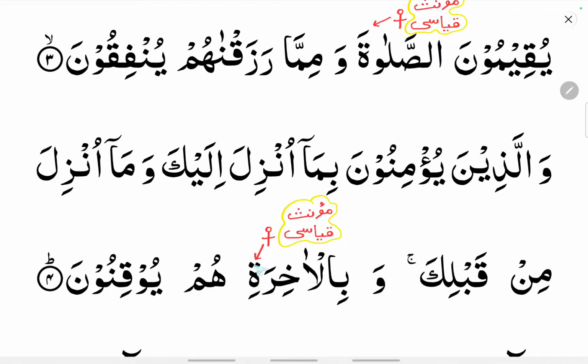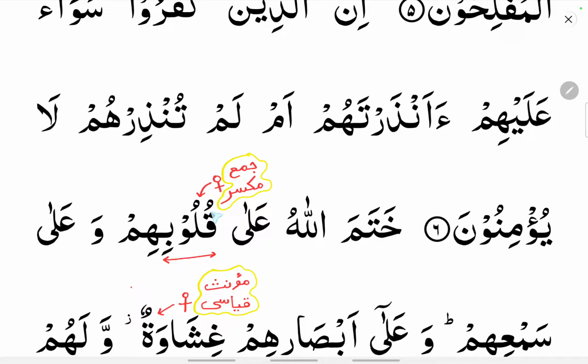Bil akhirati, you can see bil akhirati. Akhirati also ends with a closed ta, that is a ta marbuta. So it is also a feminine noun. Which type of noun? It is a muannas qiyasi, because it ends with a closed ta.